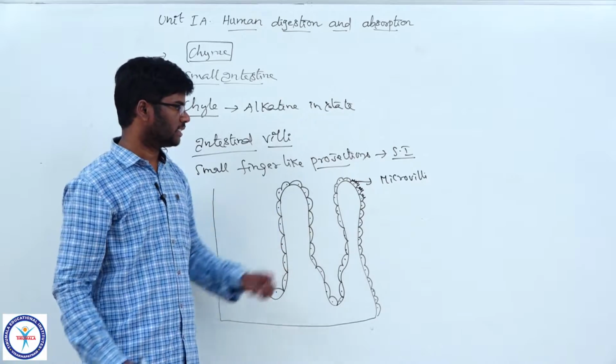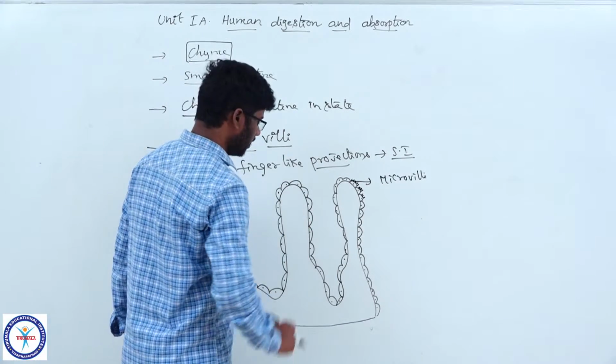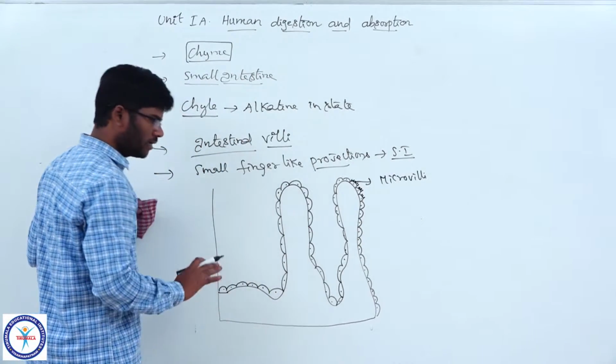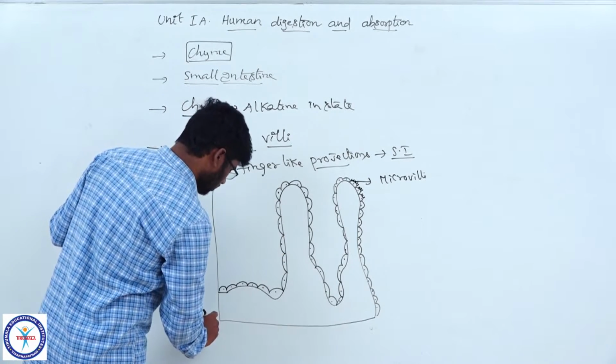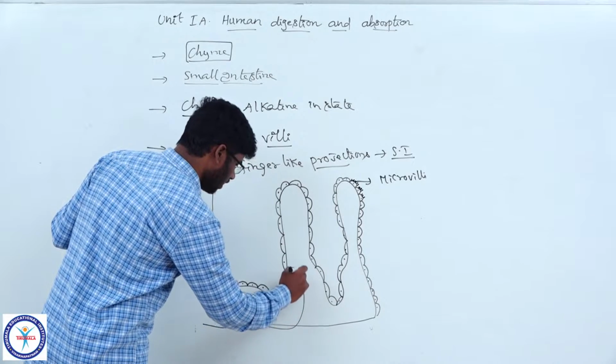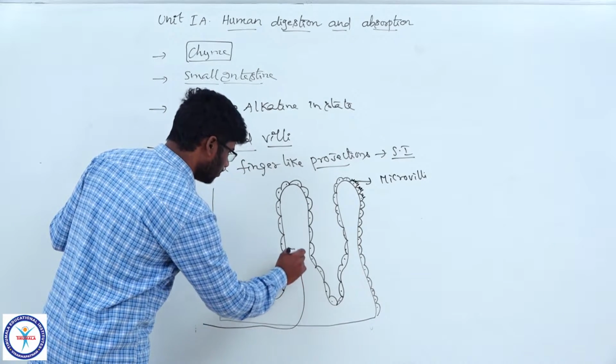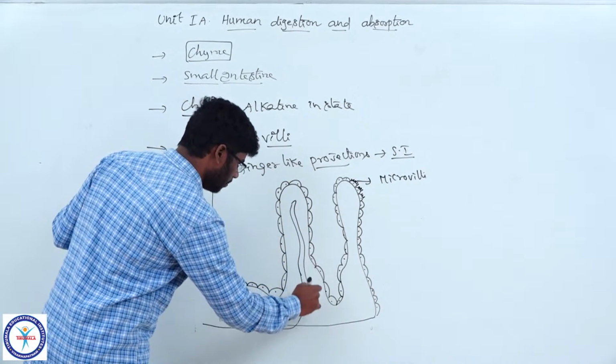Each villus is supplied with both blood capillaries and lymph capillaries. But the villus is supplied with a single large lymph capillary.